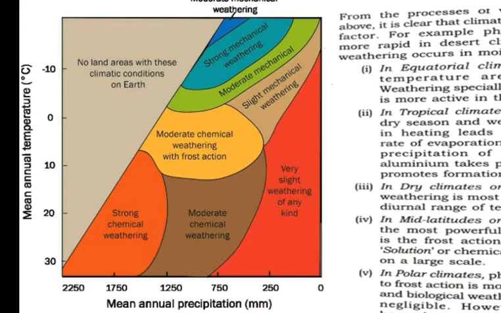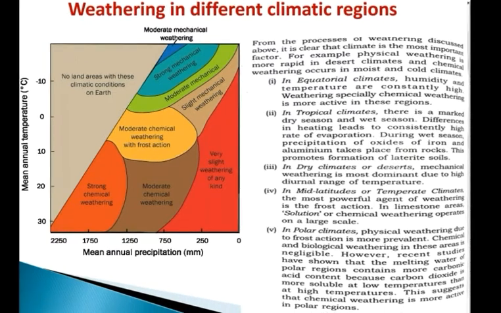So just have a look at the temperature differentiation, the temperature types, and the mean annual precipitation, and with that the different types of weathering in different climatic regions all over the world can be found.